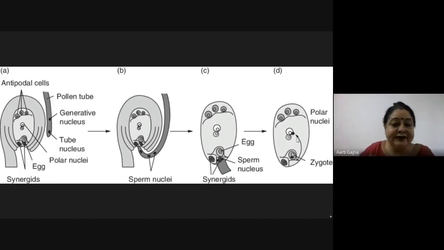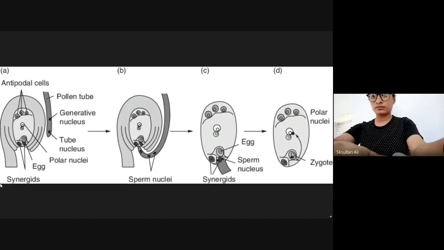Now once this triple fusion has taken place, this central cell will get converted into the primary endosperm cell. And the primary endosperm cell will give rise to endosperm. So the zygote will give rise to the embryo, and this whole cell will give rise to endosperm. Is it clear? So now let's revise.